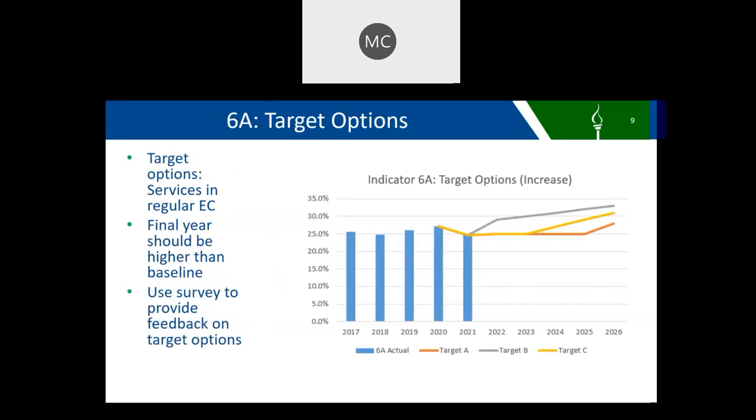This chart shows actual data for Indicator 6A for 2017 through 2021 in the blue bars. The proposed target options are represented by the colored lines on the chart. The first option, A, is the orange line that stays flat and increases in 2026. Option B is the gray line that shows an increase through 2026. Option C, the yellow line, is similar to option A but starts to increase sooner. There's a link to a feedback survey at the end of this presentation. Please let us know which of these target options you prefer or use the other option to propose different targets.